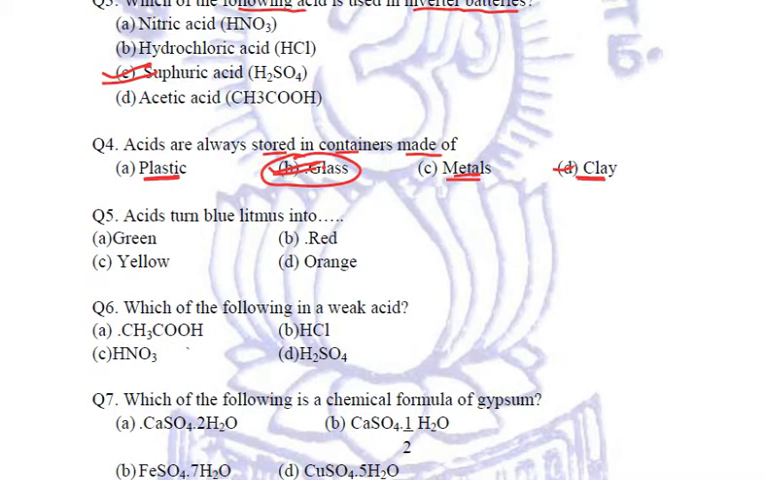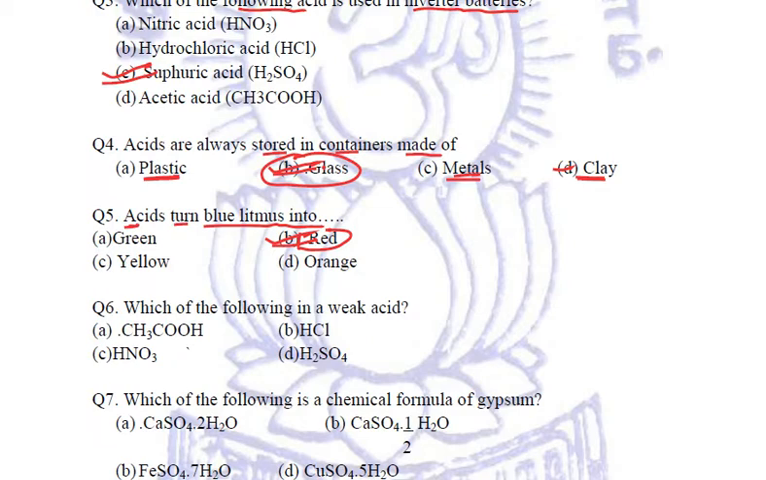Fine. Next question. Acids turn blue litmus to. I think the simplest question we'll ever find. Acids always convert blue litmus into red. Right? So this is our correct answer.